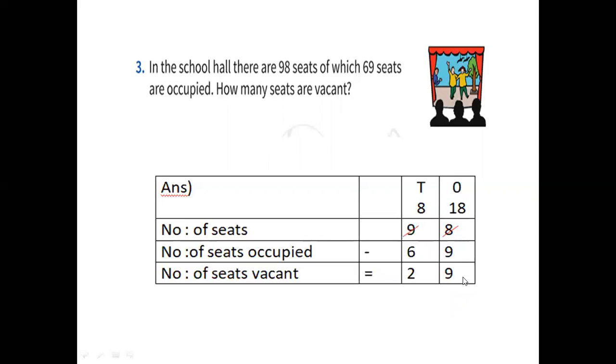So 18 minus 9 is 9. So 8 in the mind, 6 on the finger. Before 8, 7, 6, 5, 4, 3, 2. So 8 minus 6 is 2. Okay. So how many seats are vacant now? 29 seats are vacant. Okay.